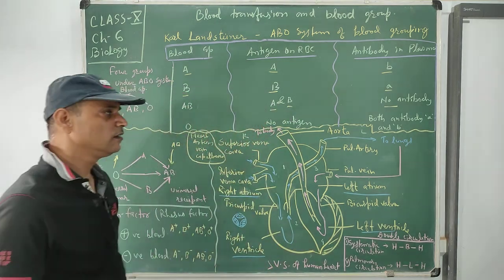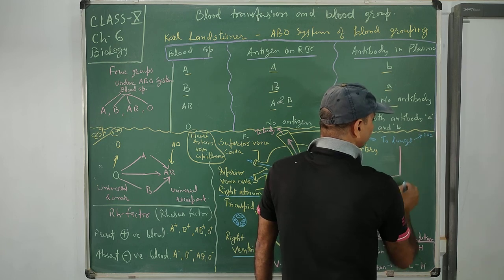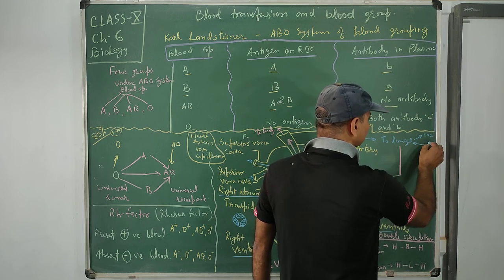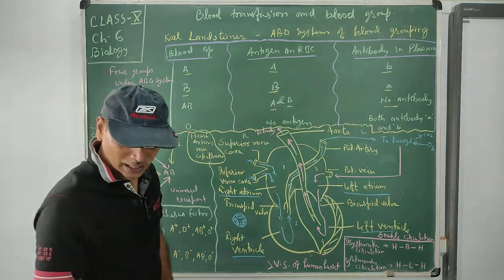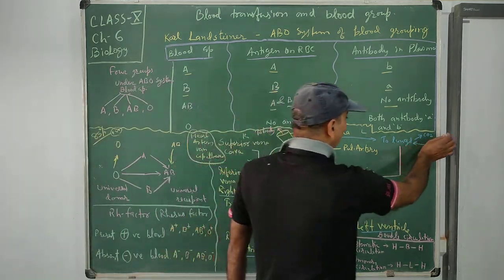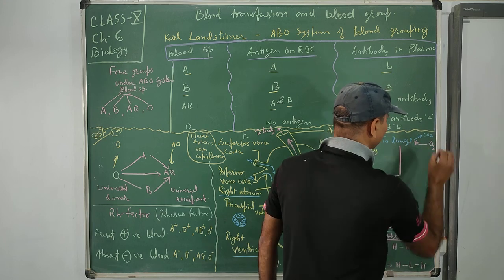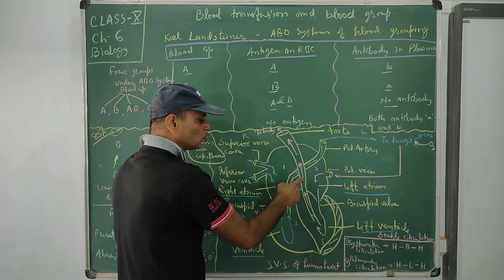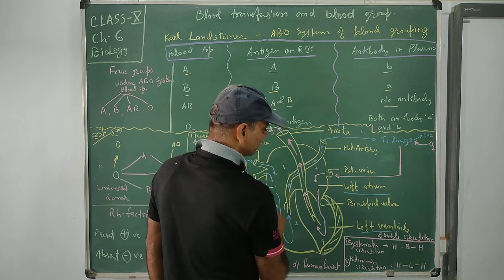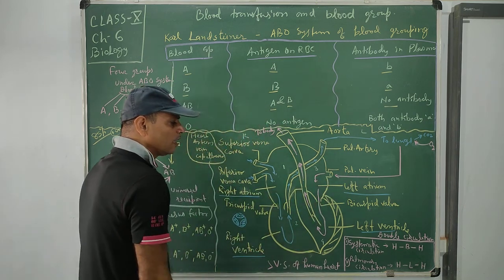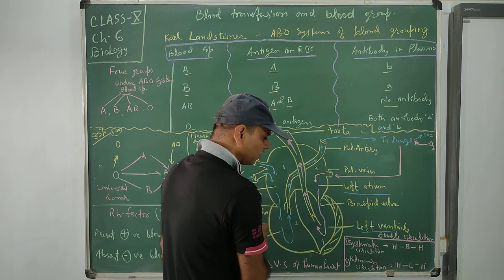The pulmonary artery sends it to the lungs. The lungs remove carbon dioxide from it and put oxygen in it. So the exchange of carbon dioxide and oxygen takes place in the lungs, and after taking oxygen, they send the blood again to the third chamber, the left atrium, through the pulmonary vein. So it comes to the left atrium. The left atrium again sends it to the left ventricle. This is the fourth chamber, the last chamber.